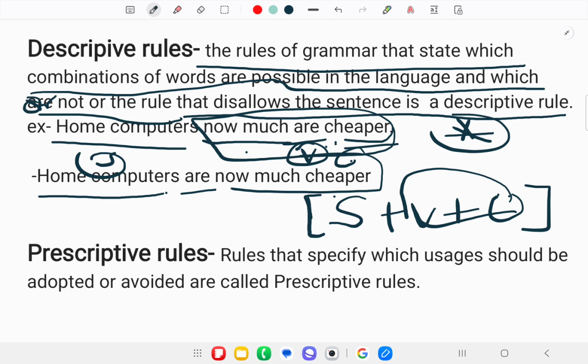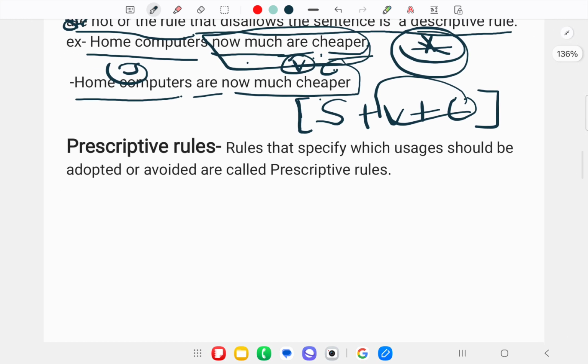So according to the descriptive rules, the rules of grammar state which combinations of words are possible. When there is the right, accurate combination of the words that are fixed to create a sentence, then that is the right sentence. If that is not fitting well or not fitting right, then that is a wrong sentence, which is always given the mark of the asterisk. Next one is prescriptive rules. Prescriptive rules are the rules that specify which usage should be adopted or avoided.